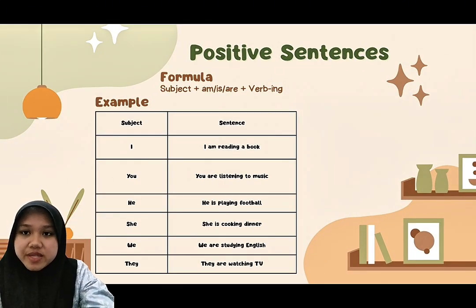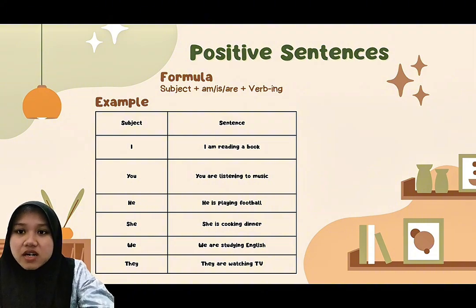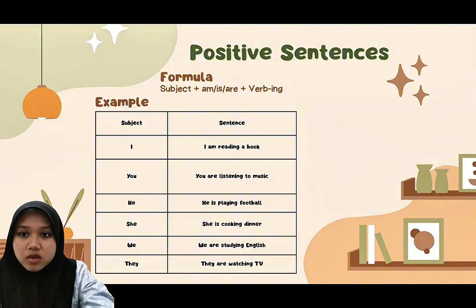Let's begin with positive sentences. Positive sentences are used to tell someone that an action is happening. The structure is subject first, and then to be, like am, is, or are, and then verb plus ing. Now, pay attention to the verb to be. This part is very important.